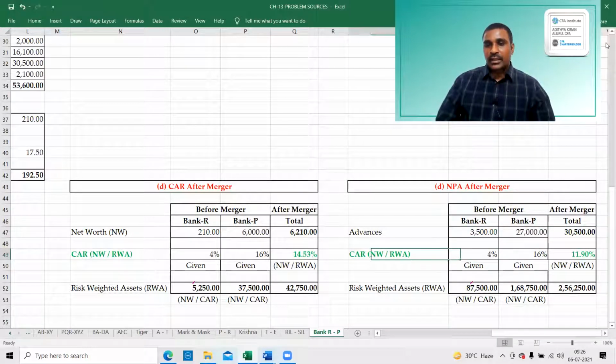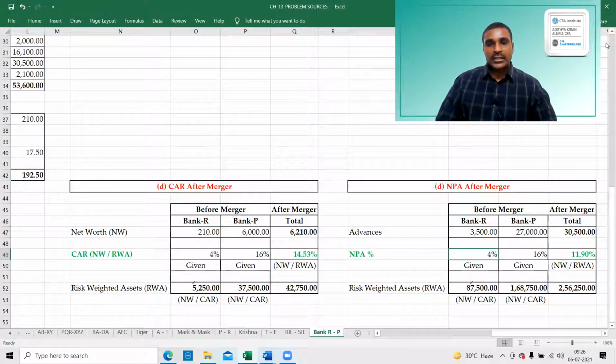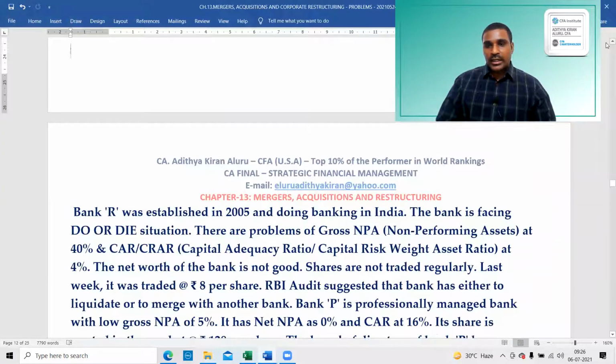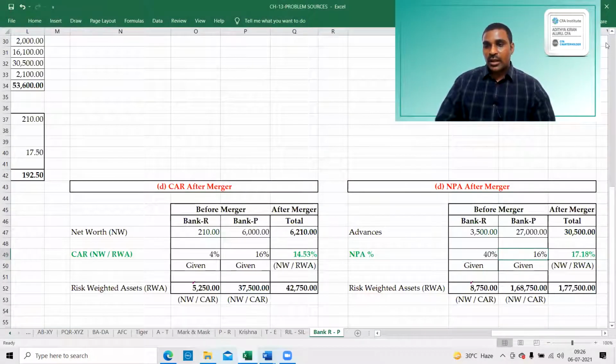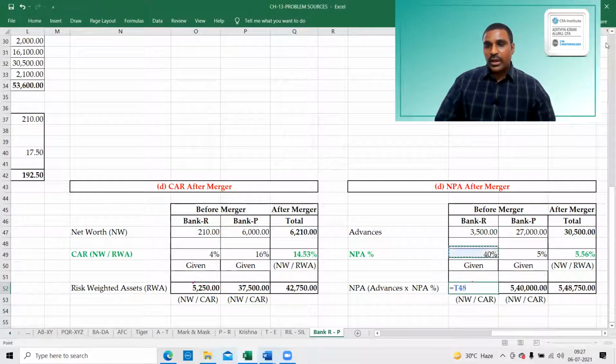What is the NPA percentage? Gross NPA percentage. The given NPA percentage, we already have that: 40% and 40% and 5%. So here non-performing assets is equal to advances into NPA percentage. This will be 3,500 into 40%. Here divided by risk weighted assets.